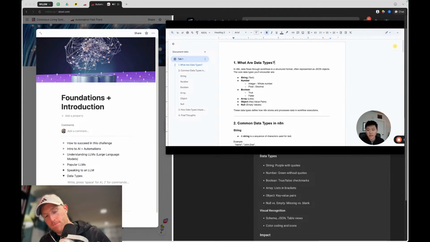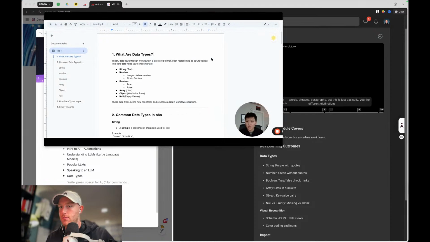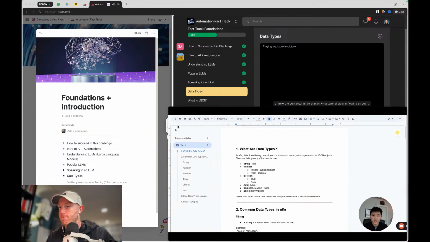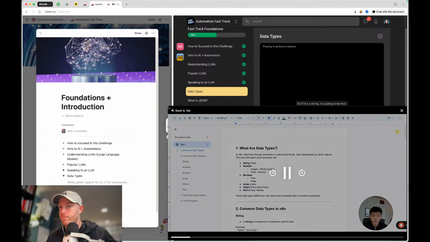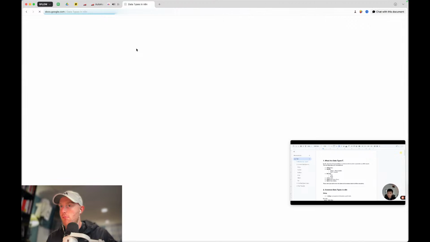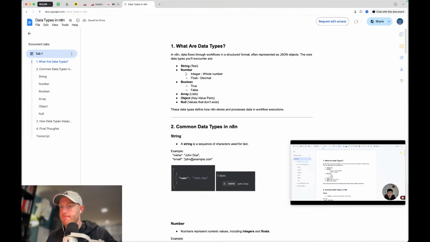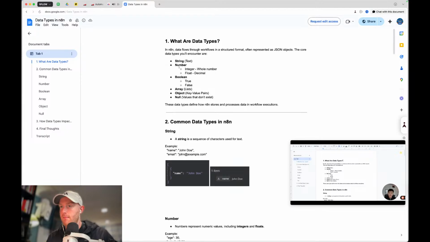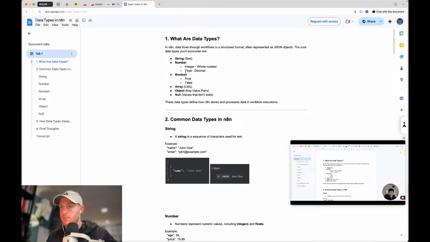But the core data types that you're going to be encountering are strings, most of all, which are just text. Strings are words, phrases, paragraphs. These are the different distinctions of how the computer understands what type of data is flowing through. So if it's a string, it's going to be text. Then we have numbers, pretty self-explanatory. There are a lot of ways they can be distinguished, but the main two you're going to see are integers and floats. Within N8N, you'll really just see it as a number, but an integer is a whole number, and a float is a decimal. It stands for floating point number, but a float's a decimal, and an integer is a whole number.